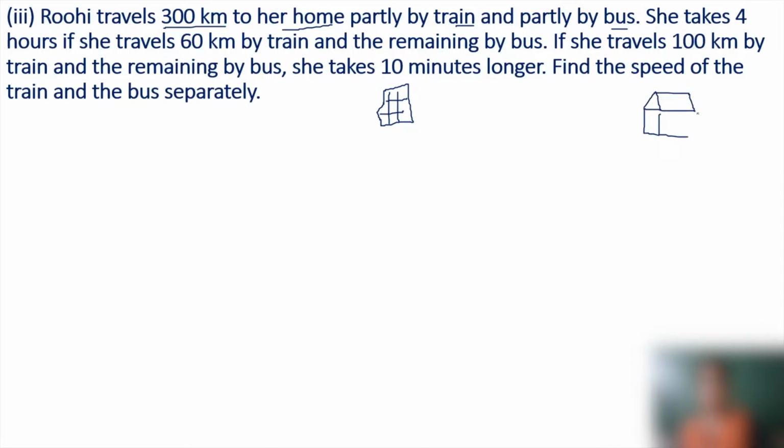For this she needs to cover a distance of 300 kilometers and she travels partly by train and partly by bus.